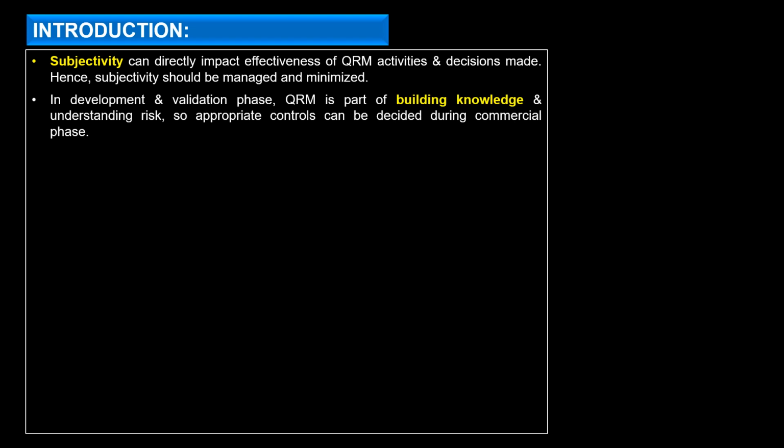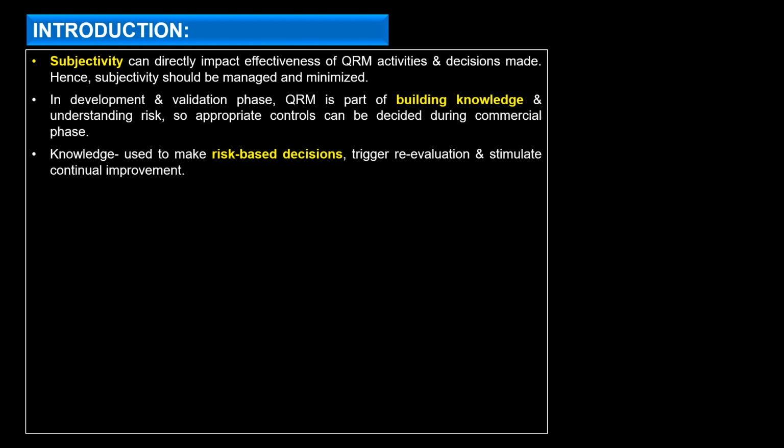In the development and validation phase, QRM is a part of building knowledge and understanding risks, so appropriate controls can be decided during the commercial phase. And this knowledge is used to make risk-based decisions, triggering re-evaluations and stimulating continual improvement.